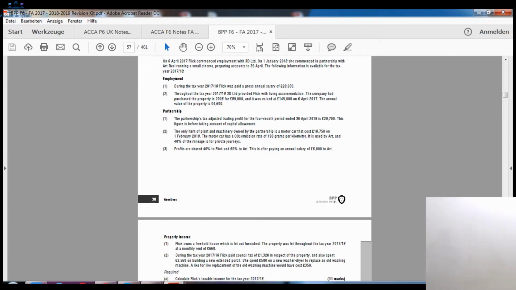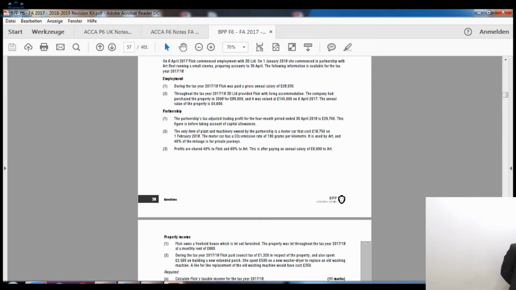Then it says throughout the tax year 17-18, 3D provided Flick with living accommodation. So accommodation is provided by the company. The company purchased the property in 2008 for £89,000, but we have to take the market value. So what is the market value? It says it was valued at £145,000 on 6th of April 2017. So £145,000 is the current value.